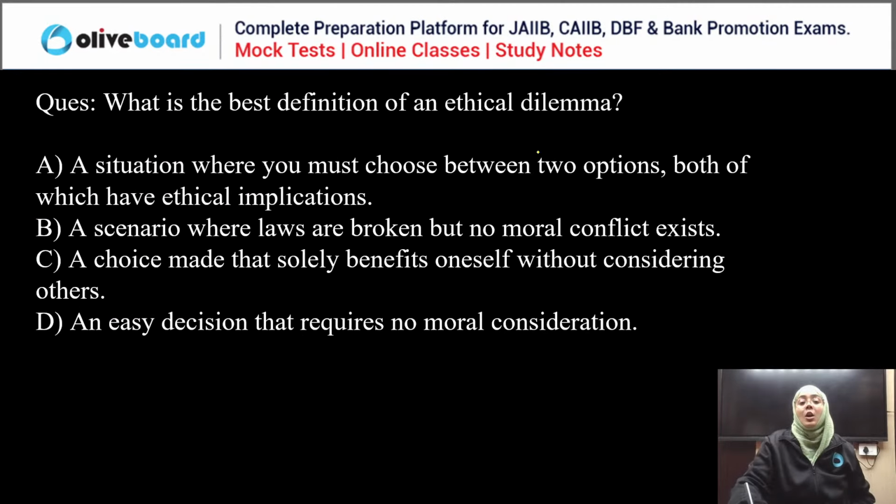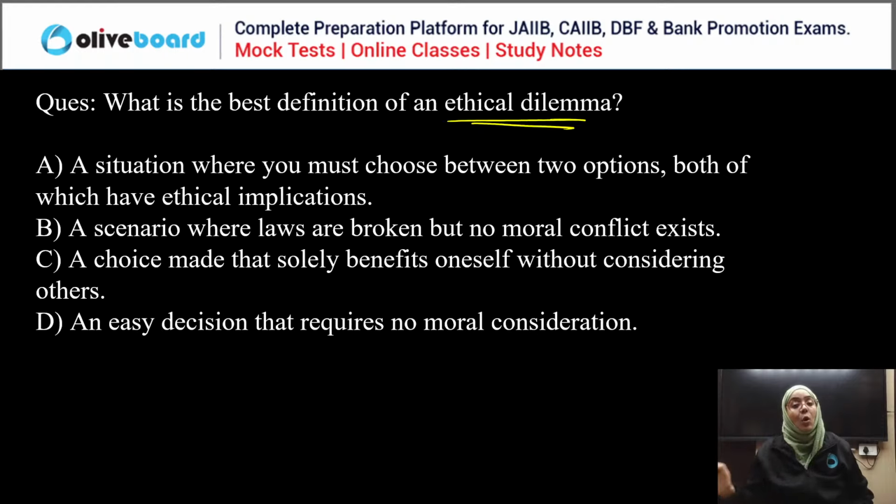Very good. Next question. What is the best definition of ethical dilemma? A situation where you must choose between two options, both of which have ethical implications. A scenario where laws are broken but no moral conflict exists. A choice made that solely benefits oneself without considering others. An easy decision that requires no moral consideration. Everyone, best definition of ethical dilemma. Very simple, very easy.